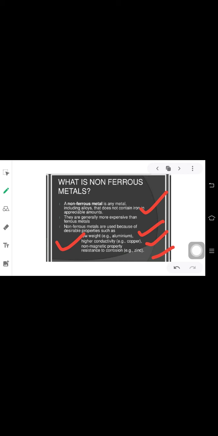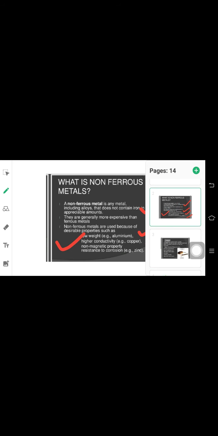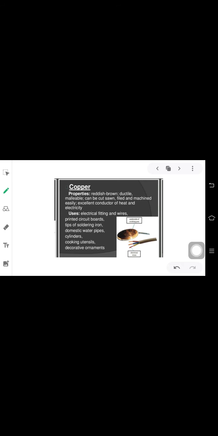According to our NCERT, we are going to discuss the two major non-ferrous minerals: one is copper and the other is bauxite. Coming to copper, it is an important mineral due to its excellent electrical conductivity.